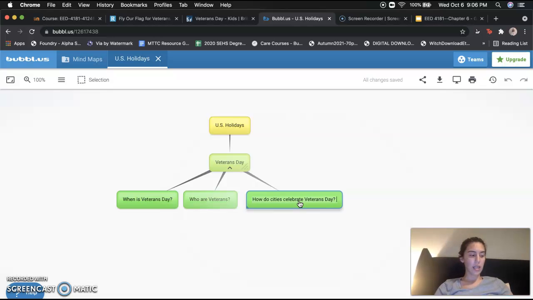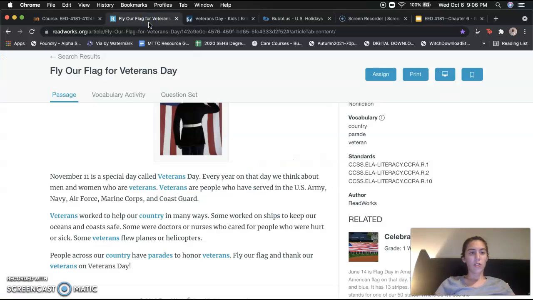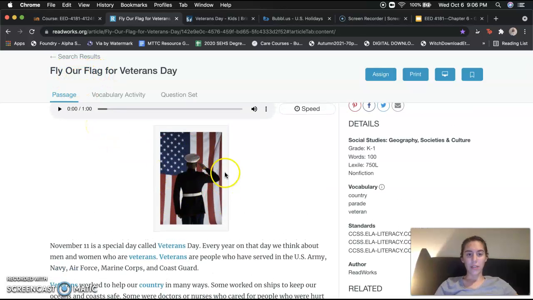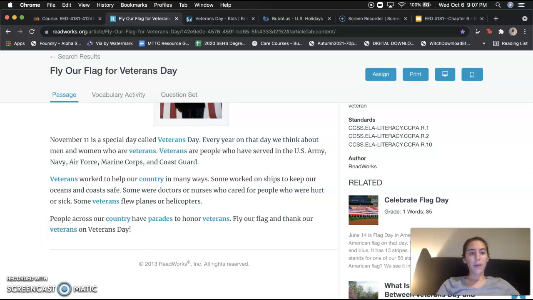All right, so let's get into our first article, which is called Fly Our Flag for Veterans Day. As you see, it has a picture here with a soldier in front of the American flag. So let's start it. November 11th is a special day called Veterans Day. Every year on that day, we think about men and women who are veterans. Veterans are people who have served in the U.S. Army, Navy, Air Force, Marine Corps, and Coast Guard.